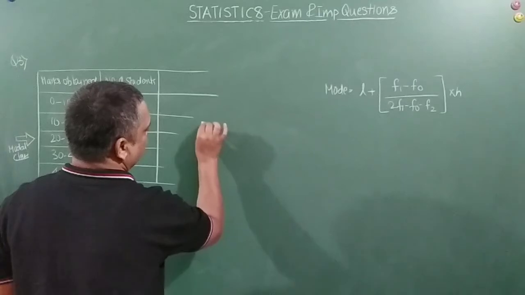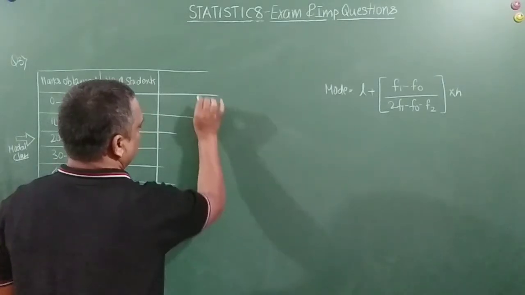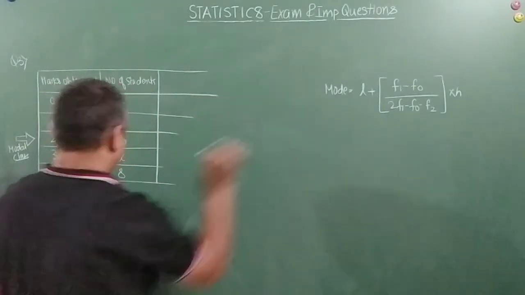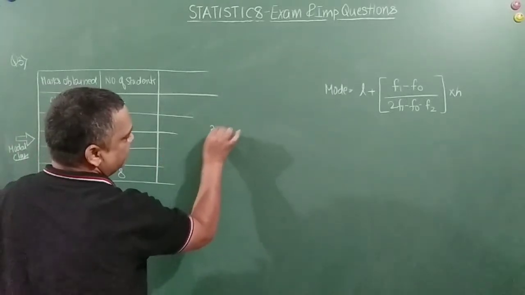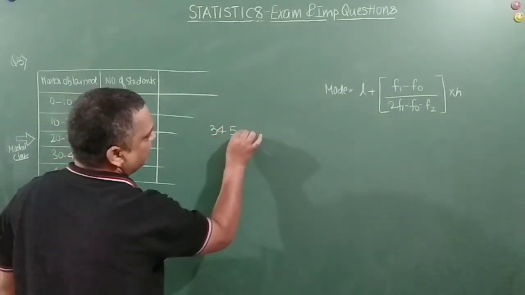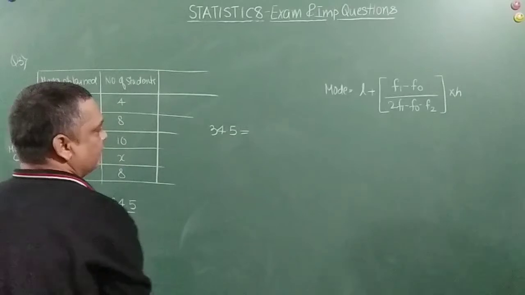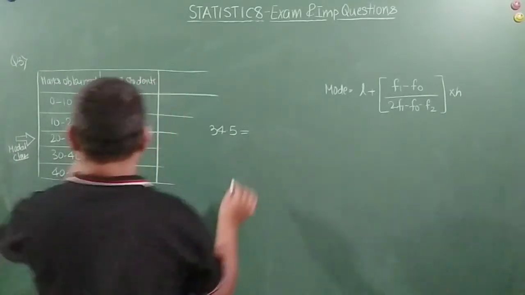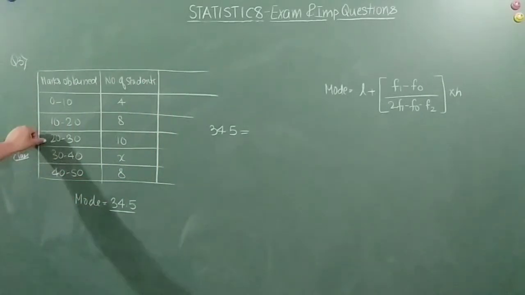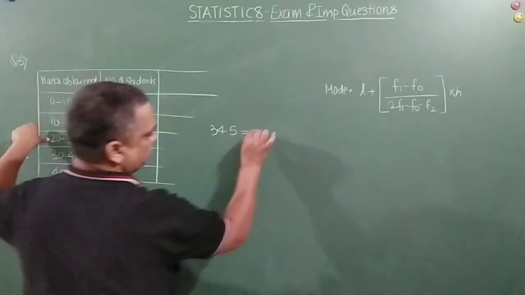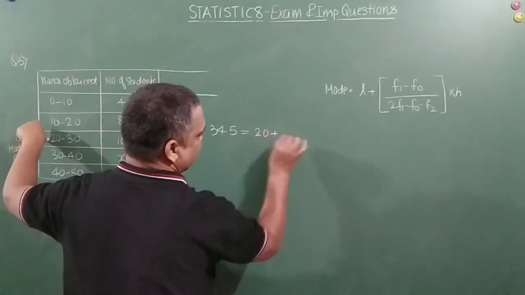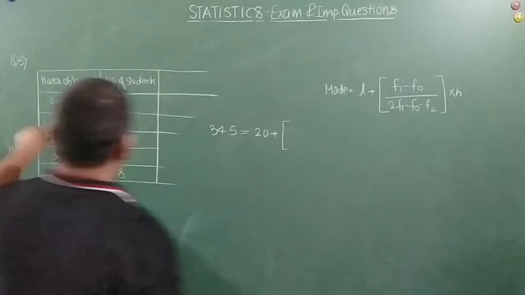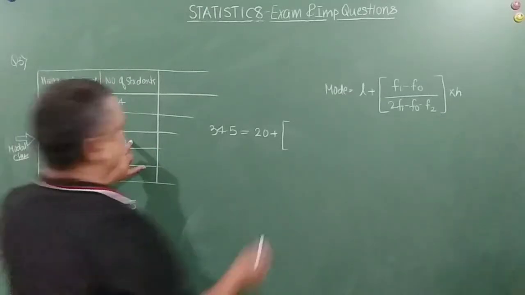Okay. So using that formula, I am going to write it straightforward. 34.5 is equal to L, the lower limit of the modal class, that is equal to 20, plus the frequency of the modal class, that is equal to 10.